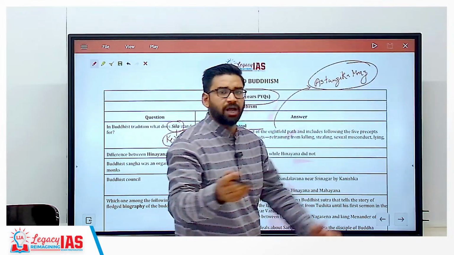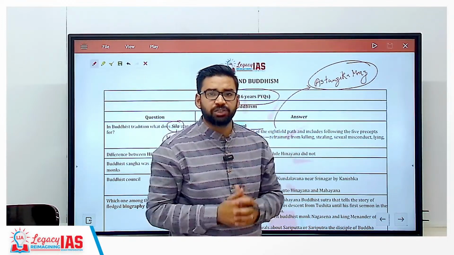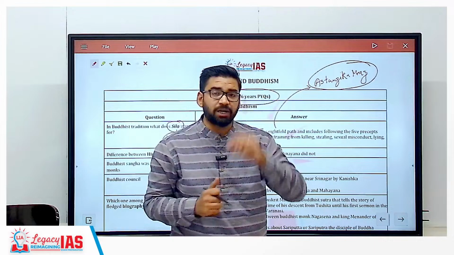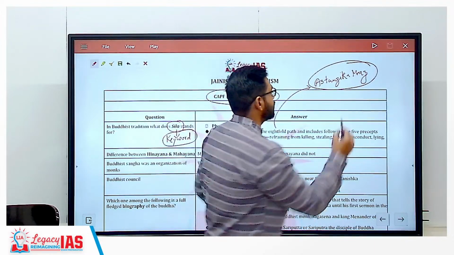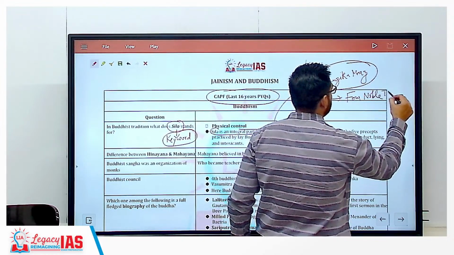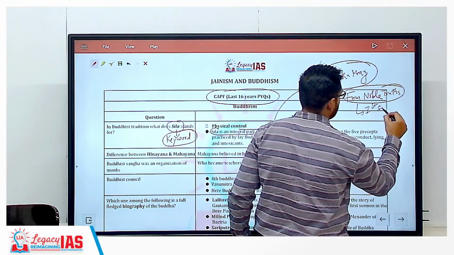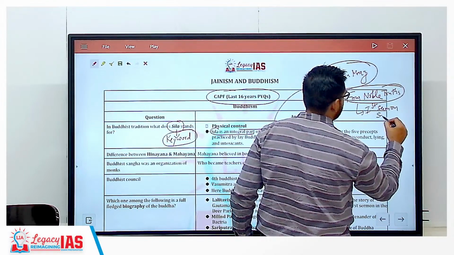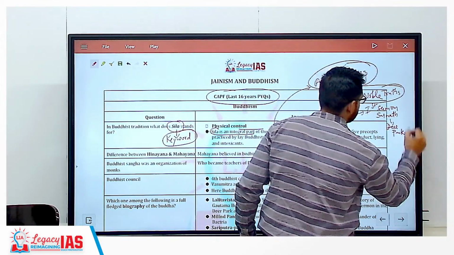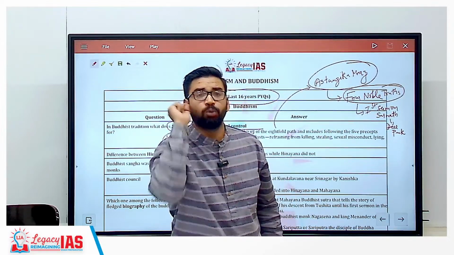Ashtangika Marg, that is right meditation, right conduct, right faith, right knowledge, right action. Getting my point? So, eightfold paths are there. Now, why are the eightfold paths important? Because Buddha has given 4 noble truths in his first sermon at Sarnath, in the Deer Park of Sarnath. And in this first sermon, Buddha has given 4 noble truths.